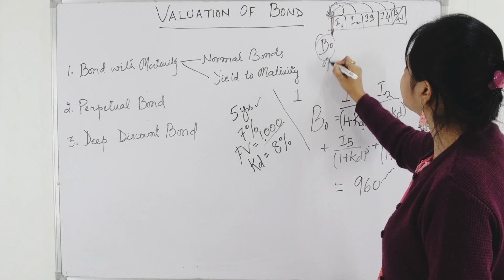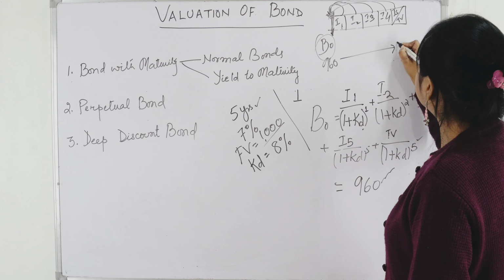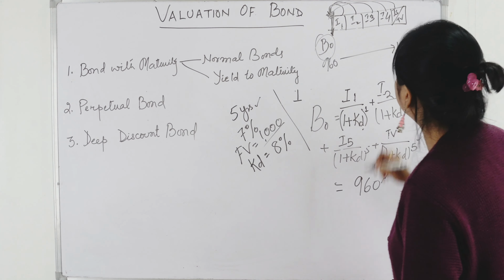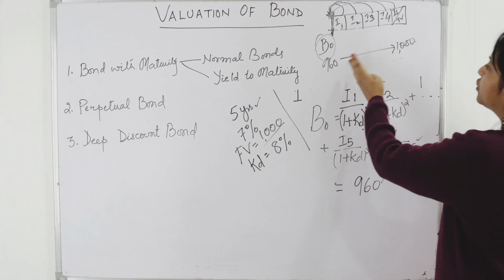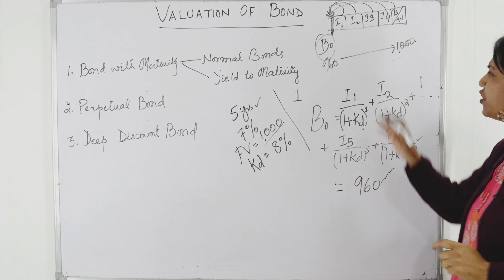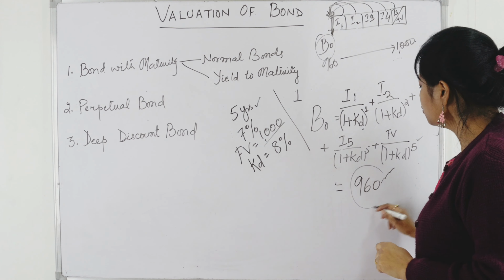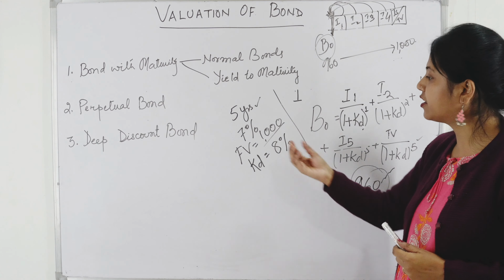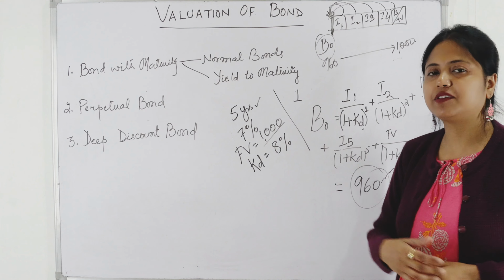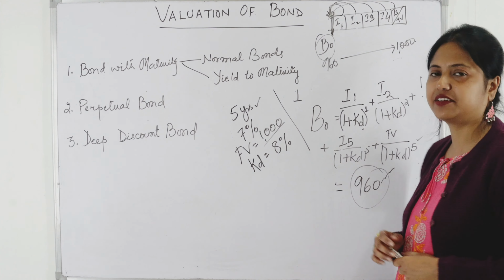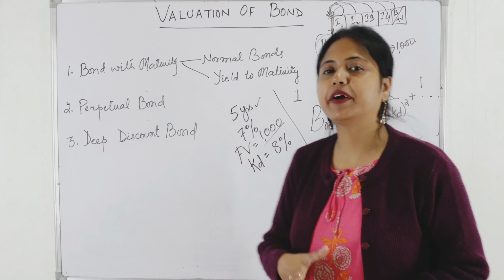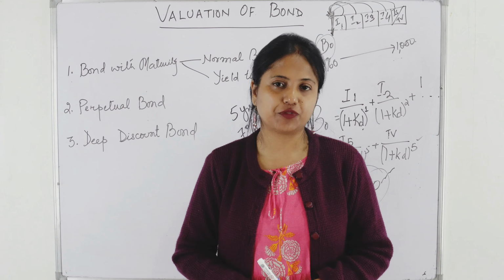So you can buy the bond at 960 but not more than 960, because its true worth is 960, and you get 1000 rupees at maturity. In other words, the true worth of a bond with a face value of 1000 and a 7% interest rate for 5 years is 960. This is the way by which you can calculate the value of the bond.